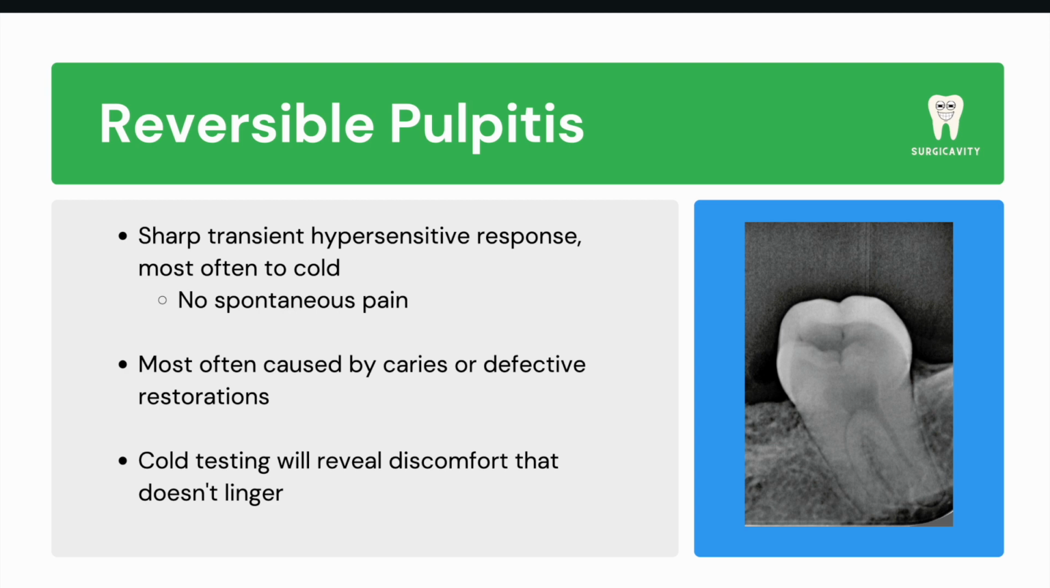It's important to note that unlike irreversible pulpitis, which we'll discuss in just a bit, reversible pulpitis does not cause spontaneous pain. Clinically, the presence of cavities or dental restorations may be seen, and the radiographs would show a normal appearance of the periodontal ligament and lamina dura. Tests such as cold test would reveal sharp pain that doesn't linger, and there would be a normal response to percussion or palpation. If ignored, however, reversible pulpitis can eventually progress to an irreversible state.